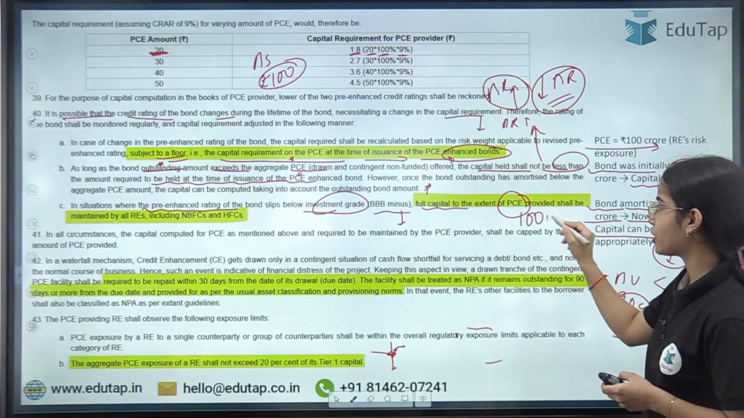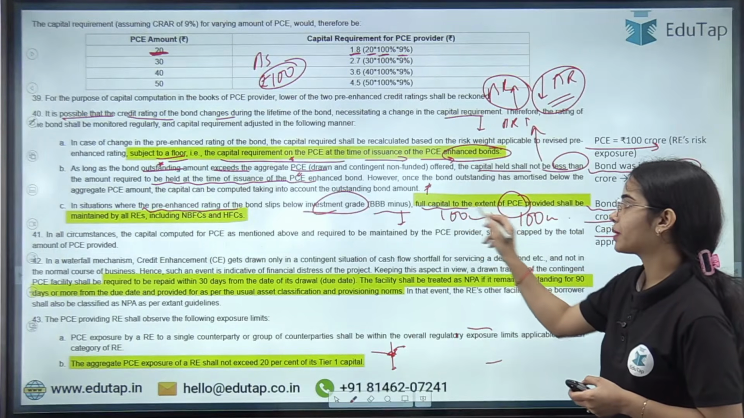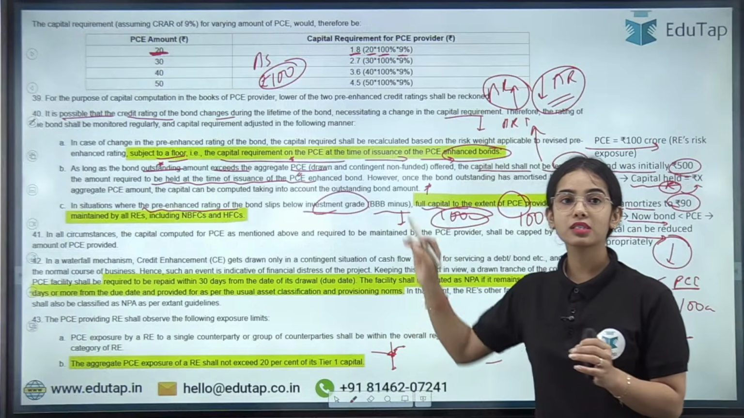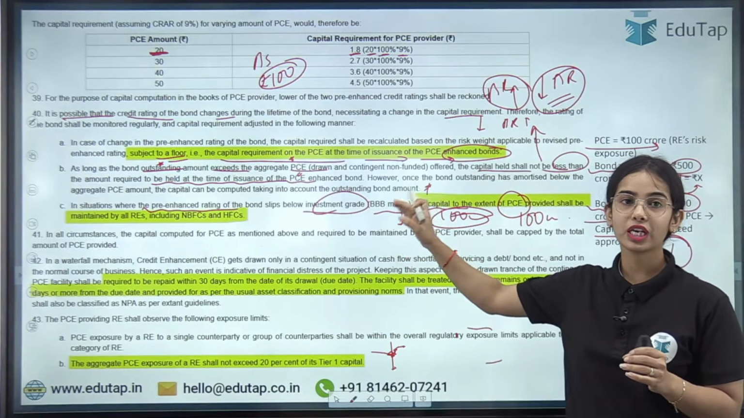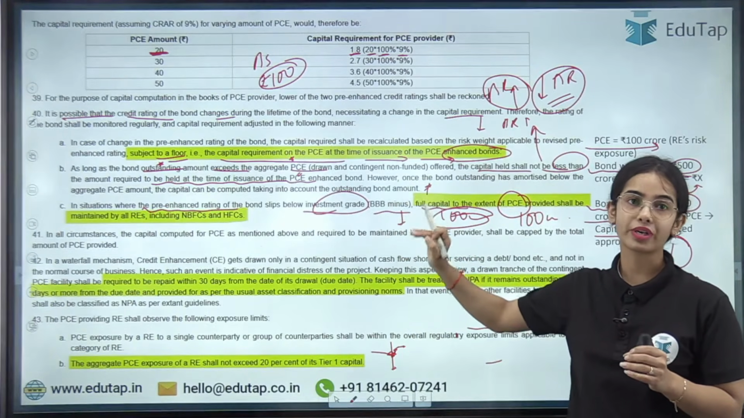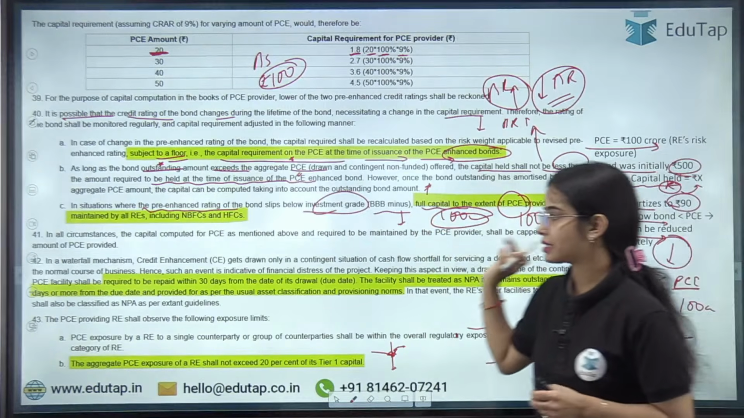So if PC is provided of 100 crores, 100 crores of capital the bank will have to maintain. Okay, because the junk rating has been given if the investment rating goes below, or if the bond rating goes below BBB minus. This is the idea.